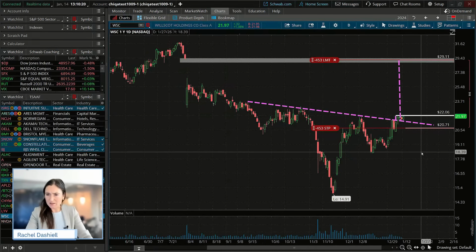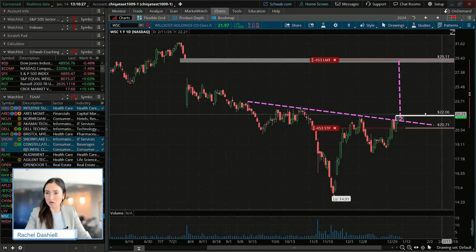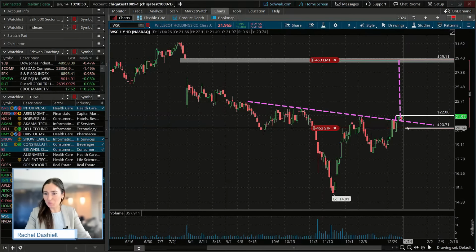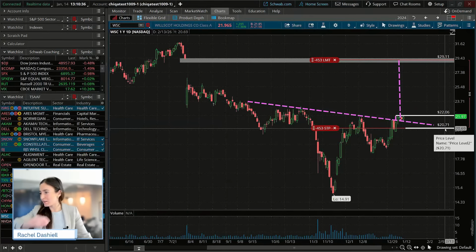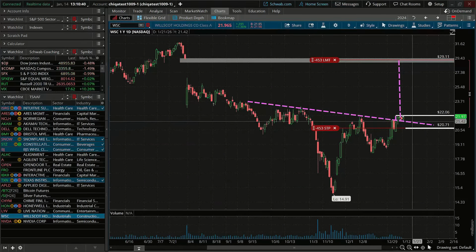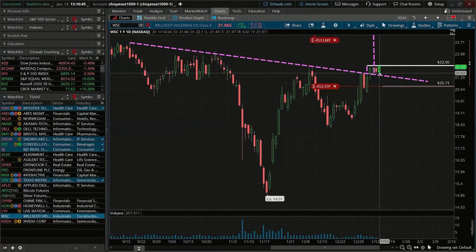And then WSC, this is one of the ones that is also kind of in the waiting game here. We did get triggered on that break above 2206, with that 2% break above that neckline of this inverse head and shoulders yet again. We placed our tight stop right underneath. And we are still kind of waiting in limbo, but I'm going to zoom in and show you that it looks like it's a little bit of a bullish engulfing candle here right at this level of support.